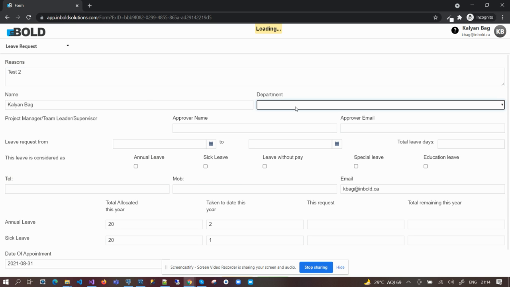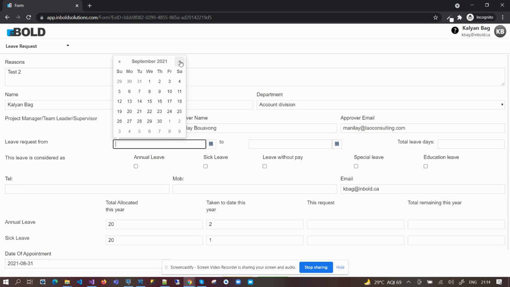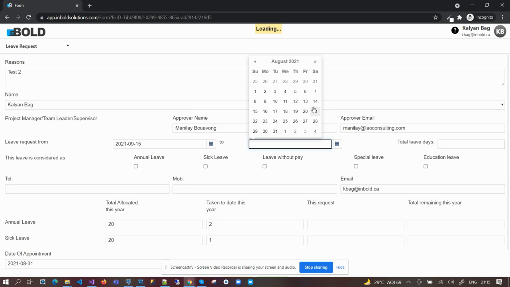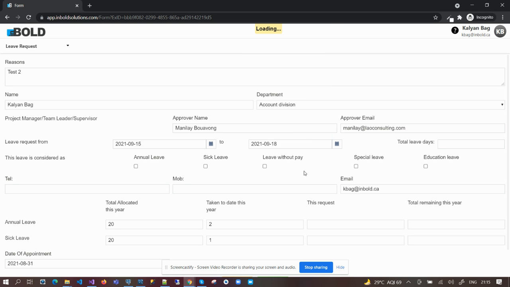For the department, I choose accounts because I am under the accounts department, and Manali is the supervisor there and can approve my leave request. Let me request September 15th to 18th. It's a special leave.